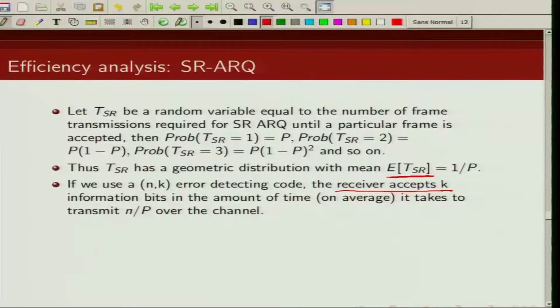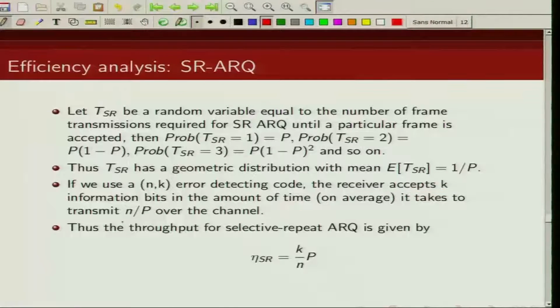So the receiver is accepting K information bits over the time it takes to transmit N divided by P over the communication channel. So the throughput is given by K divided by N by P, which is this. So for a selective repeat ARQ scheme, the throughput is given by (K/N) times P.